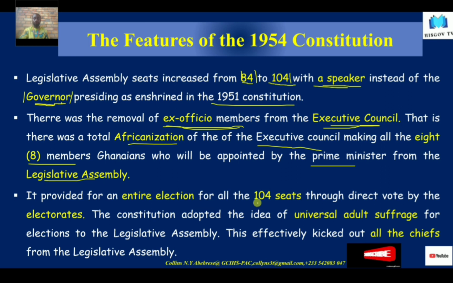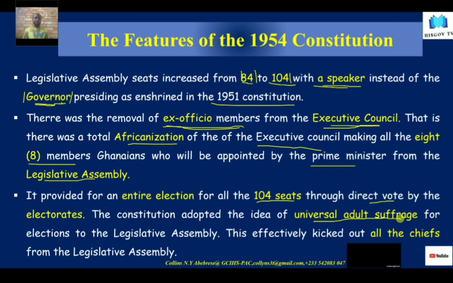Again, the constitution also provided an entire election for 104 seats. All of the 104 seats which Nkrumah had brought about were to be elected through direct vote. The Constitution then adopted universal adult suffrage, which means every adult who had attained voting age could vote. Remember, in the 1925 Constitution, Clifford introduced some sort of elective principle, which was limited to property franchise.